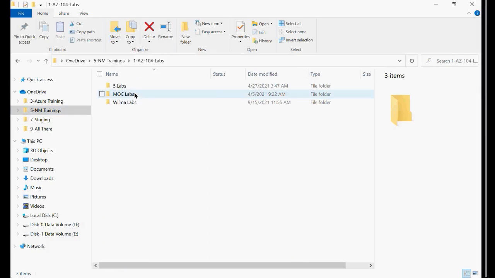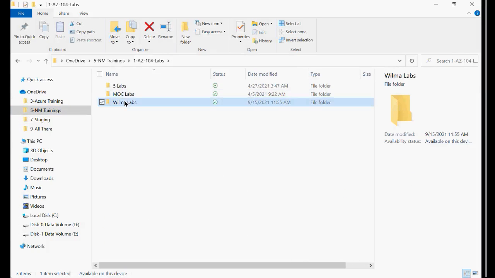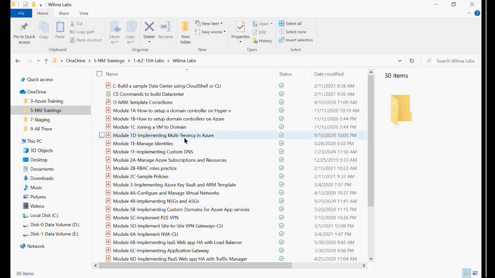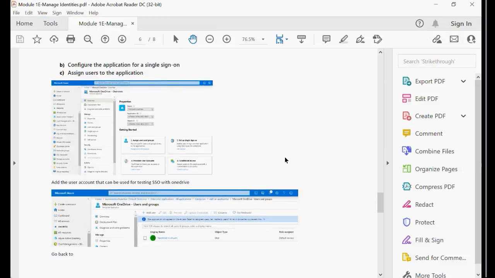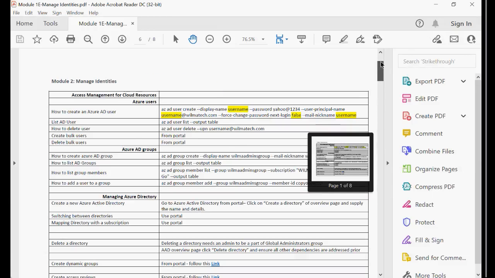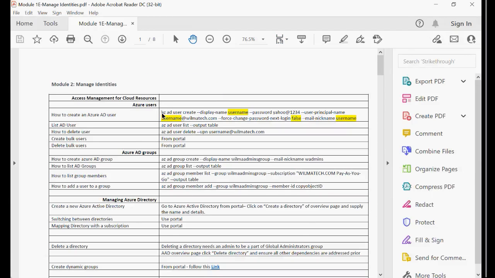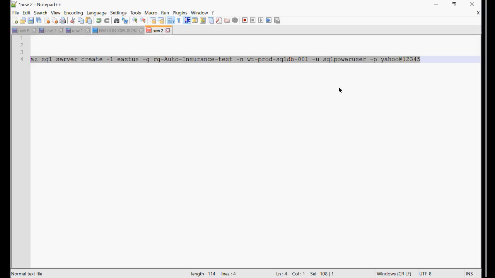Yeah, 104, and if you go to my labs, my AD lab, my Active Directory lab, managed identities, there is a command. You can pick that command and modify it. You can create multiple users in one stretch. That way you don't have to waste your time. You can save time.